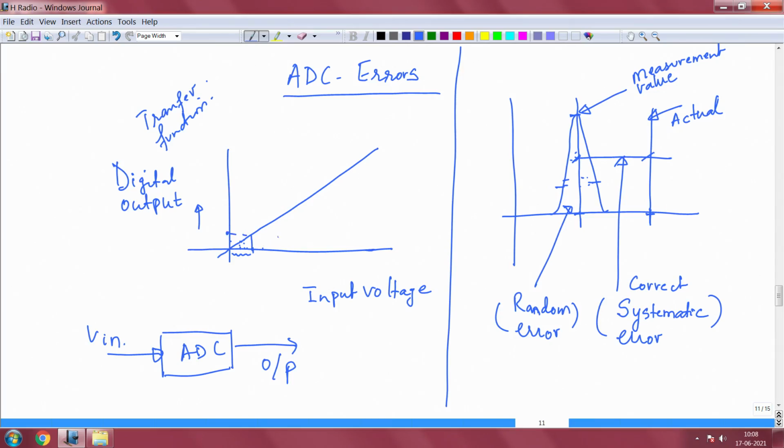Then, up to the next point it will remain the same code word. Any voltage here is still represented by this point only, and once it touches this point, the input voltage comes here, you will get a corresponding code word output, and then it goes on like this. So, the next point is here and so on.